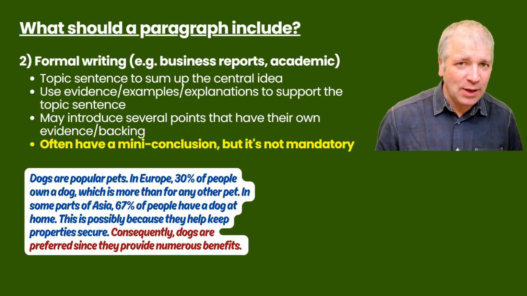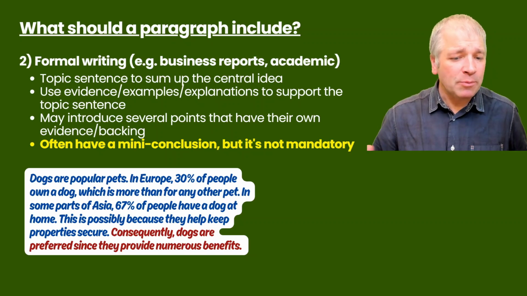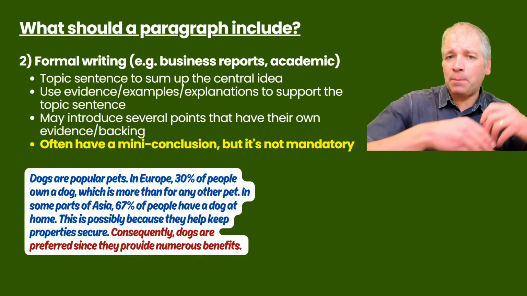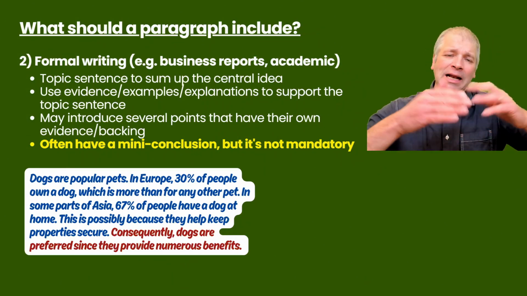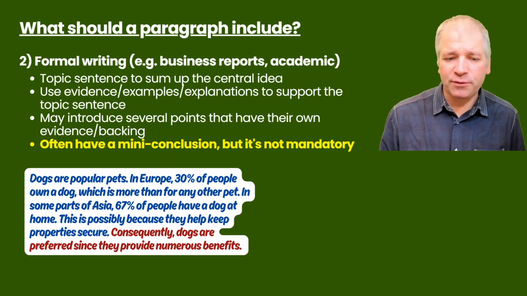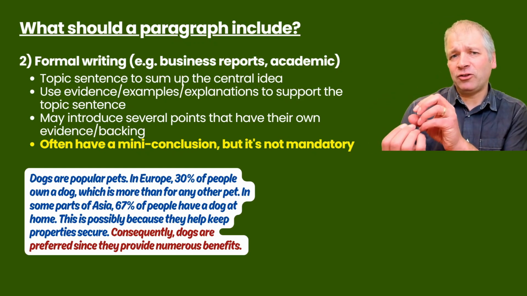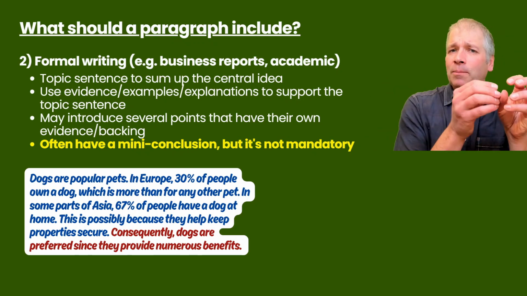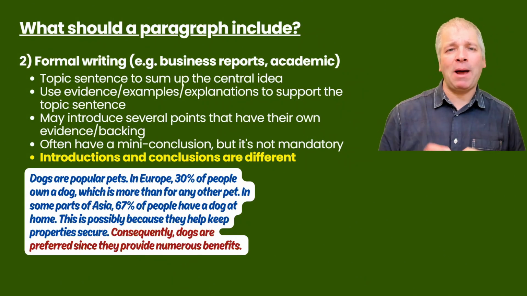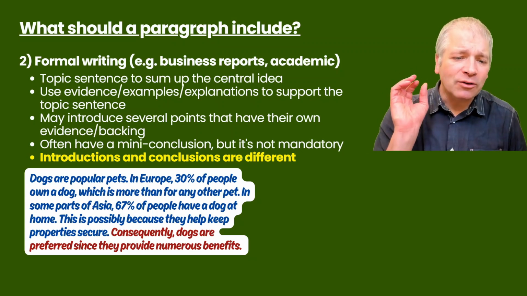This paragraph does have that conclusion in red here. Consequently, dogs are preferred since they provide numerous benefits. So this conclusion takes the topics of dogs being popular, but also tries to include the extra information that we've received during the paragraph, such as the fact that they help keep properties secure. So it's drawing all of the information together. They're popular, and perhaps they're popular for this reason. And in formal text, there are extra paragraphs at the beginning and end. These are called the introduction paragraph and the conclusion paragraph.